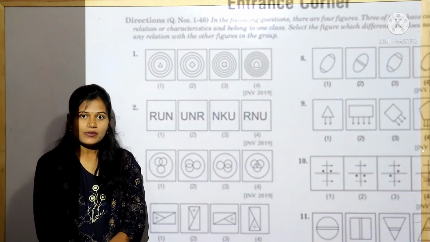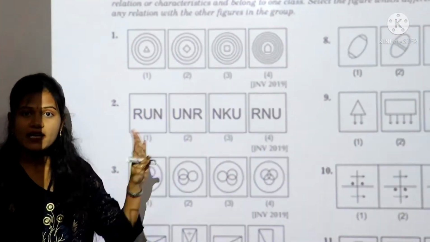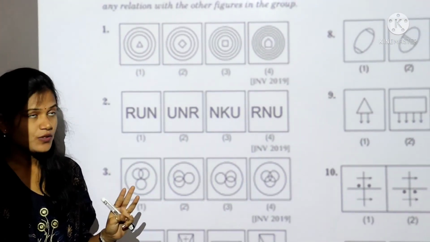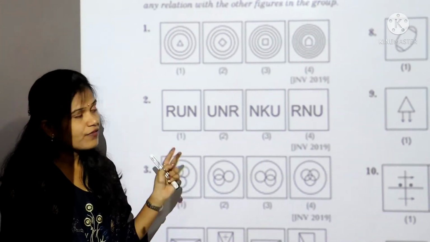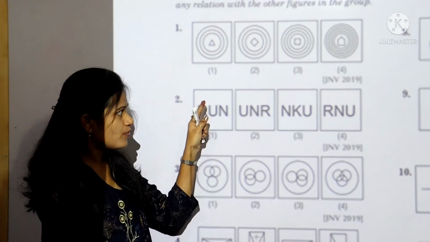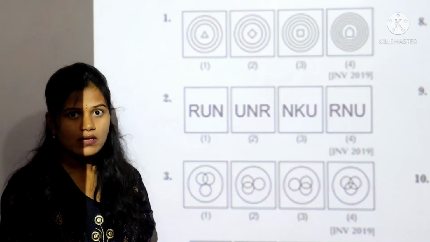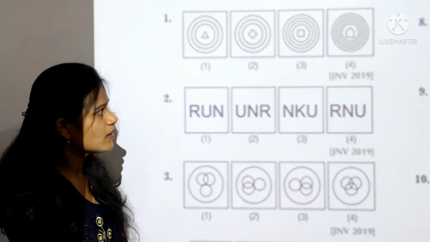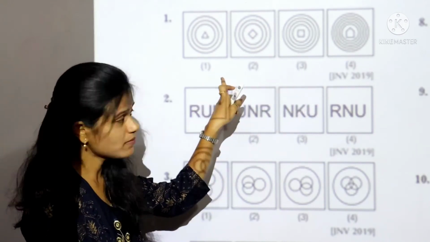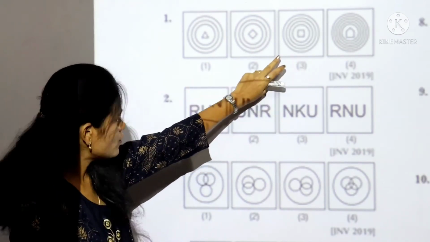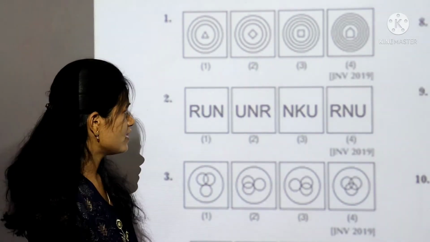Odd man out, which is having 4 set of figures in which 3 are similar and 1 is different. You need to identify which is different. Different figure may be based on formation of side, rotation, like this. Okay, let's take first example. In first question, they have given 4 set of questions. You need to identify 1 different figure.